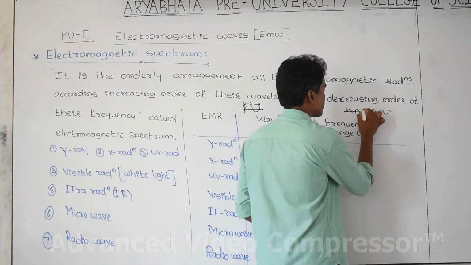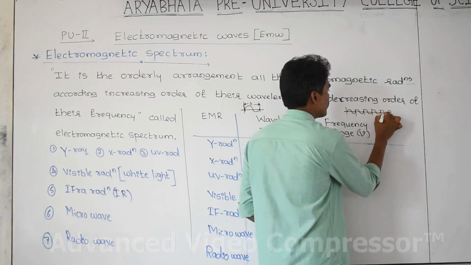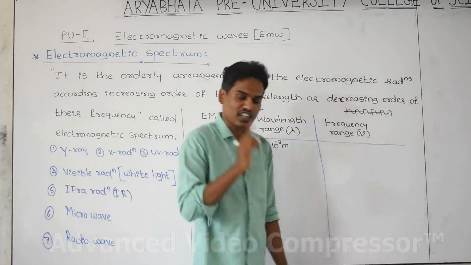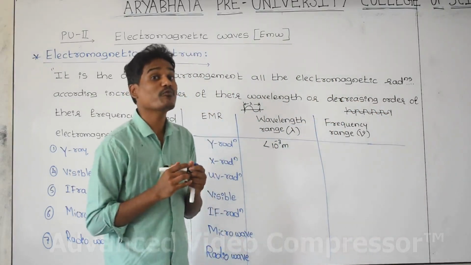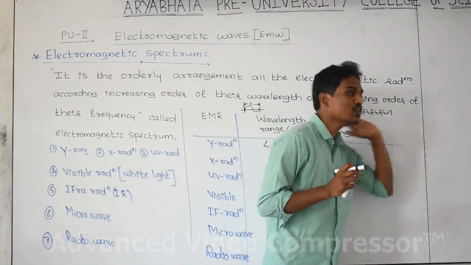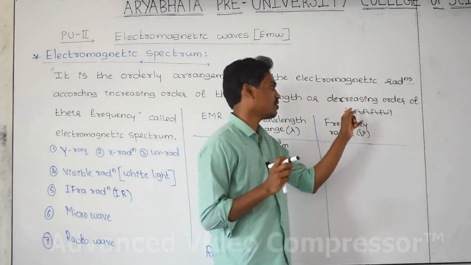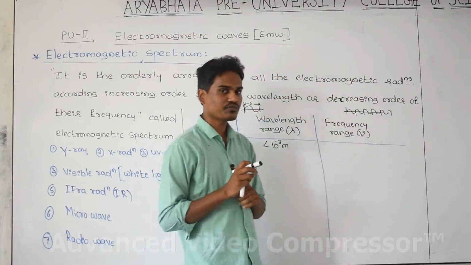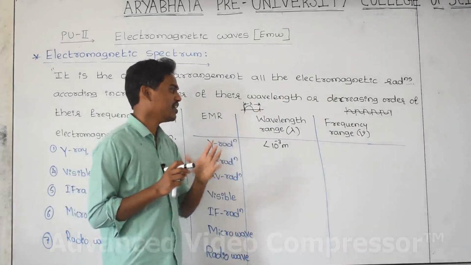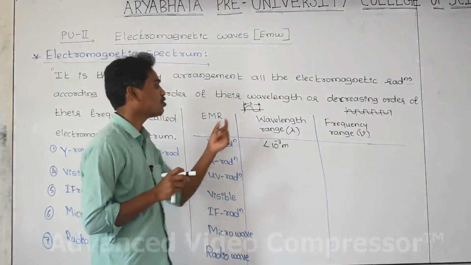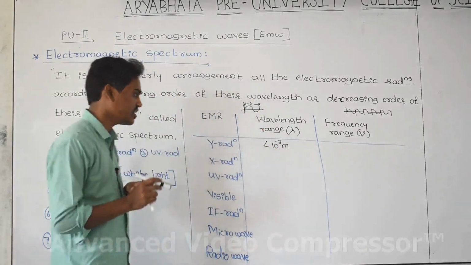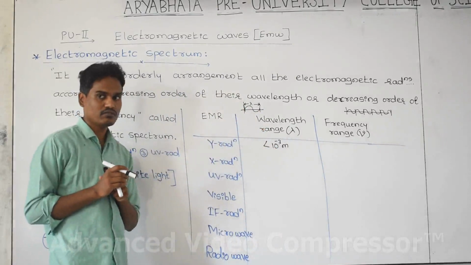This is one wave, this is second wave, this is third wave, this is fourth wave, this is fifth wave. Like this, the number of waves passing through the medium in just 1 second of time is called frequency. The length of one wave is called the wavelength. If the length of one wave is lesser than this value, then that radiation is called gamma radiation.